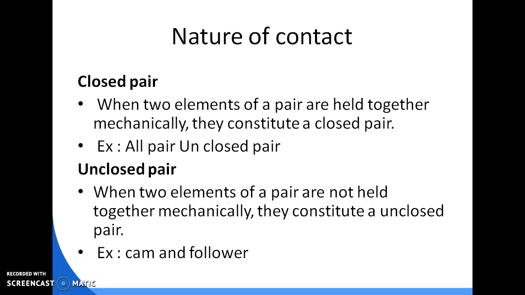Example, all lower pairs are closed pairs. Then the unclosed pair: when the two elements are not held together mechanically, it forms an unclosed pair. The two elements are connected together by gravity or spring force. For example, the cam and follower mechanism. This is an unclosed pair.